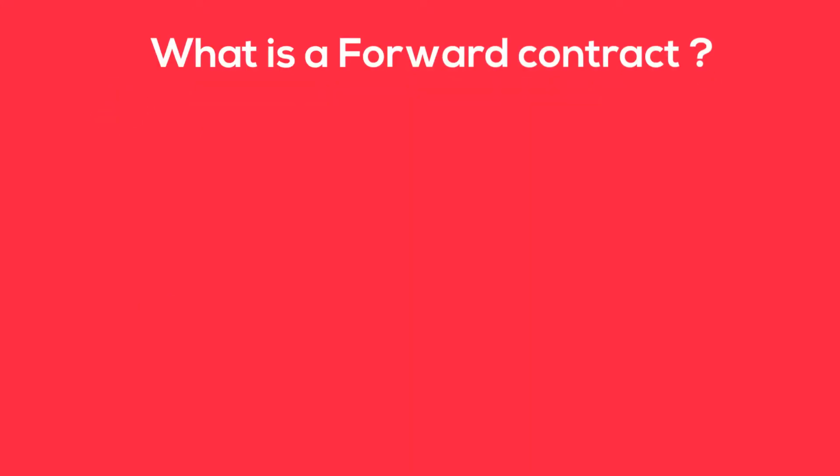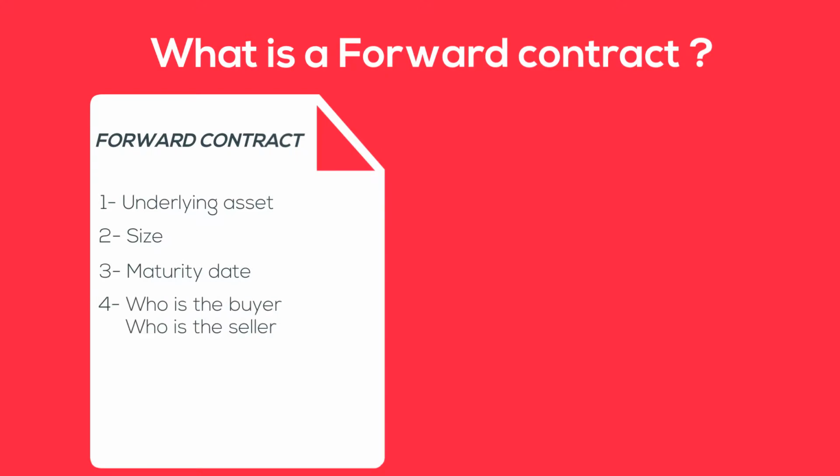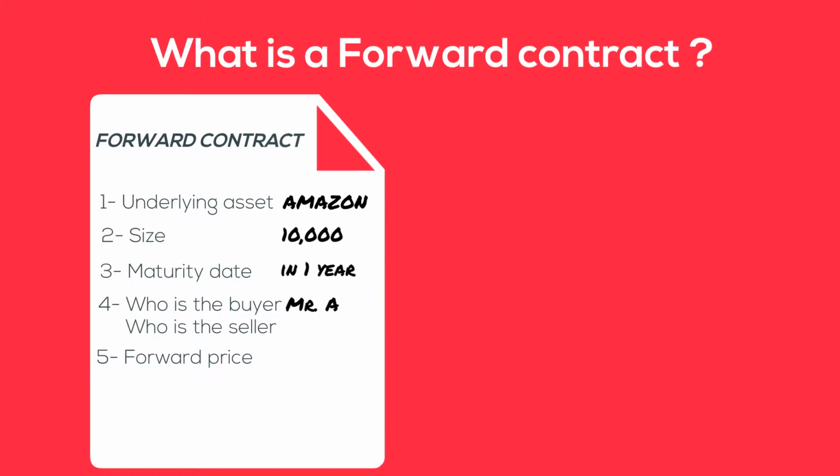A forward contract is a contract between two counterparties, and the terms of such a contract are the following. The underlying asset first, the quantity or the size of the contract, the maturity date of the contract, who of the counterparties is the buyer and who is the seller, and the forward price. Let's imagine that the contract is on Amazon shares for 10,000 shares, that the maturity date is in 1 year, that the buyer is Mr. A, the seller is Mr. B, and that the forward price is